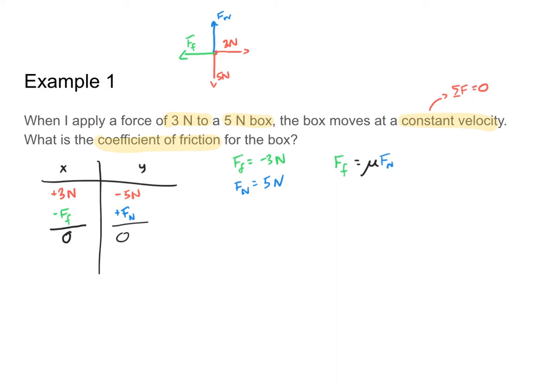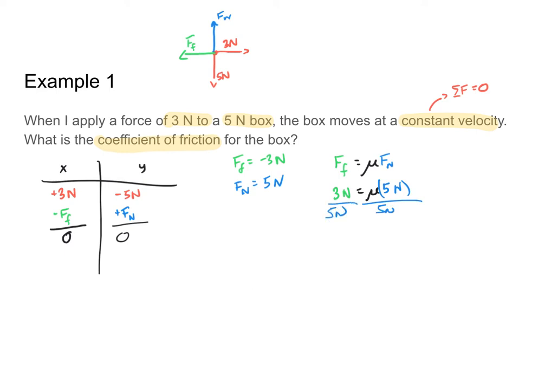So that means that instead of writing negative 3 newtons for my frictional force, I'm just going to write positive 3 newtons, because again, we don't have any direction for our coefficient of friction. It is a directionless quantity, i.e. it's a scalar. So that means that our 3 newtons is equal to mu times our normal force, so mu times 5. And you'll notice I am putting in units here, because one thing that I want to do is I'm going to solve for mu by dividing by 5 newtons.